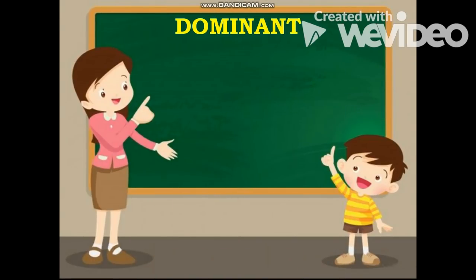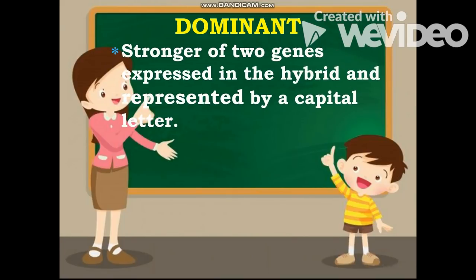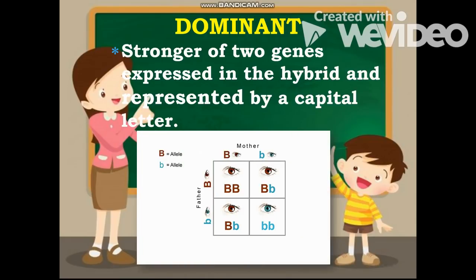Next, we have here the word dominant. When we say dominant, that is the stronger of the two genes, or it refers to the allele that causes a phenotype that is seen. It is represented by a capital letter.